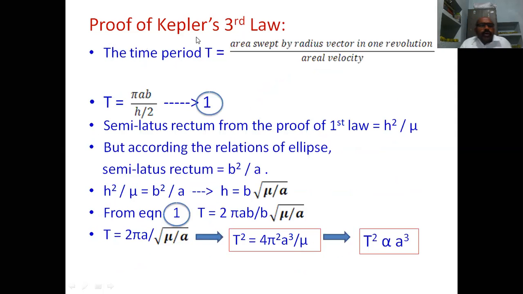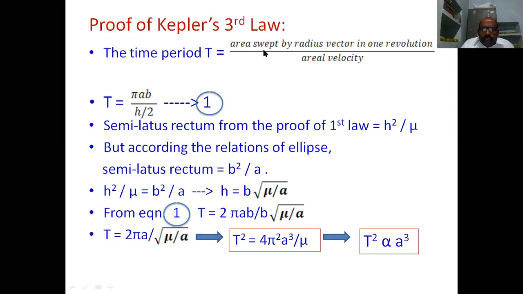Now we see the proof of the third law. According to the third law, the square of the time period is directly proportional to the cube of the semi-major axis of the planet orbit. Therefore, at first we are calculating the time period. The time period is equal to the area swept by the radius vector in one revolution divided by the areal velocity of the radius vector. The areal velocity was derived just before this slide.